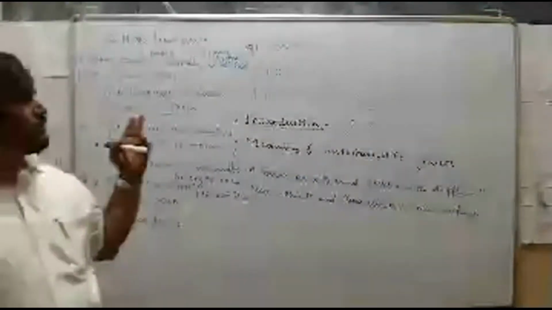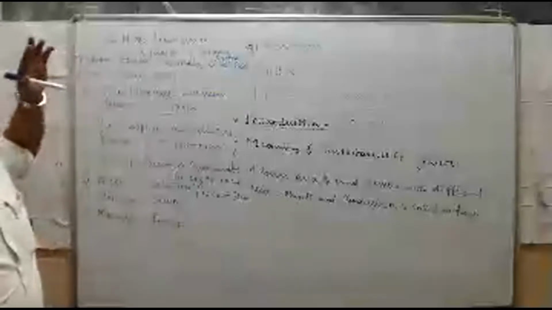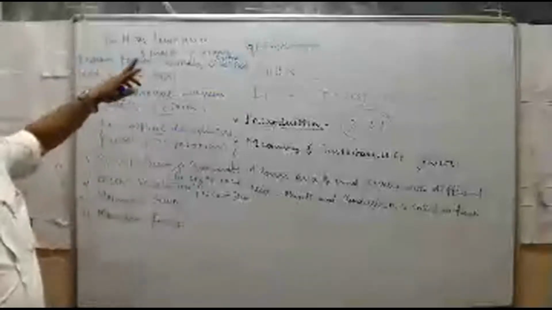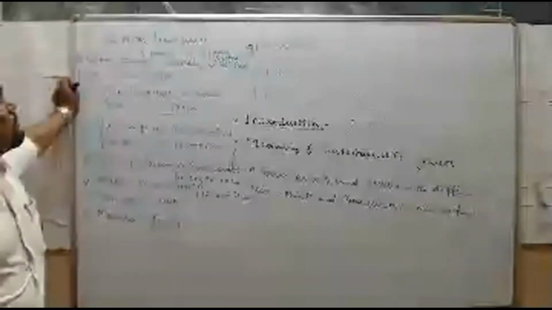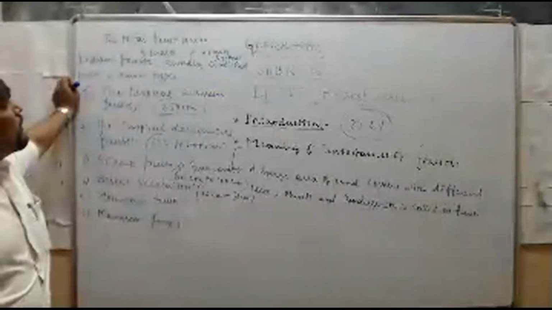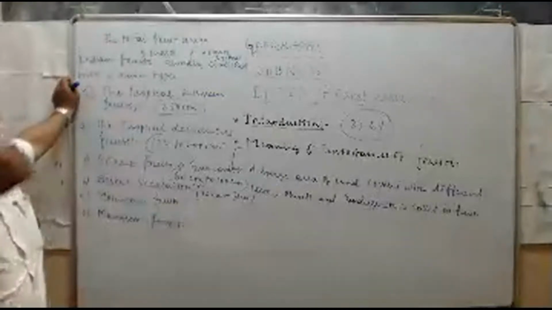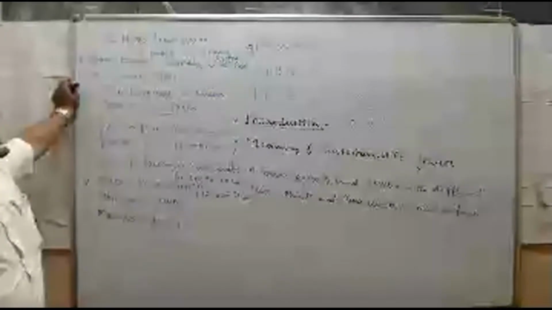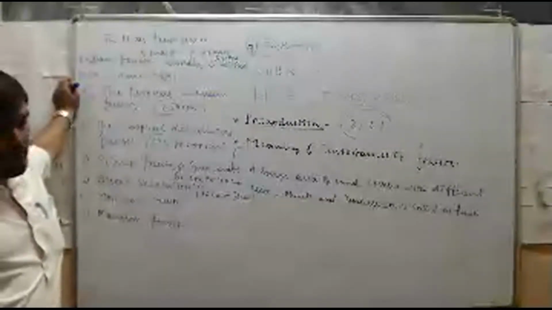The total forest area of India was 7.7 lakh square kilometers. But at present, it accounts only for 23.6 percentage of the total geographical area of India.